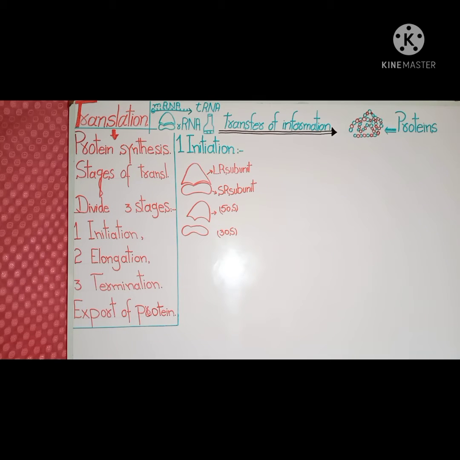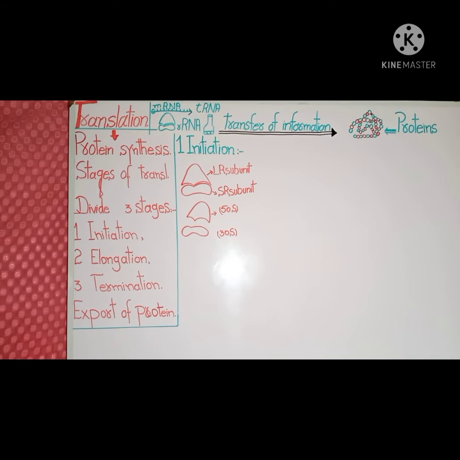Firstly, isolation of the small ribosomal subunit occurs. The small ribosomal subunit, which is 30S, gets separated from the large ribosomal subunit, that is 50S. S is a Svedberg unit which is used to describe the ribosomal parts.